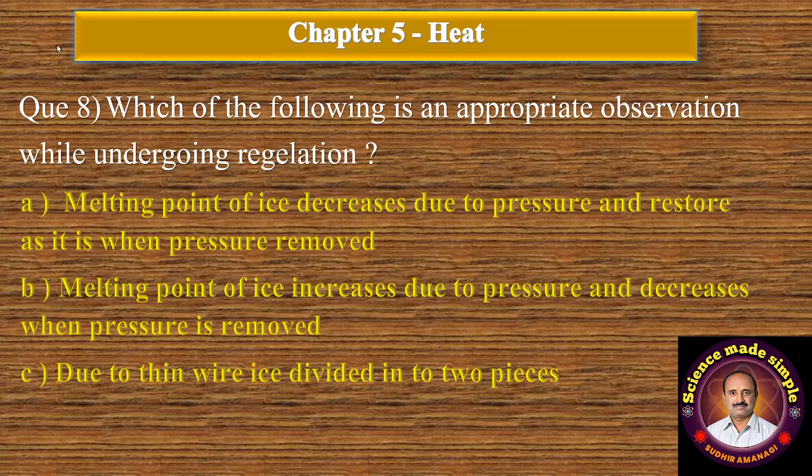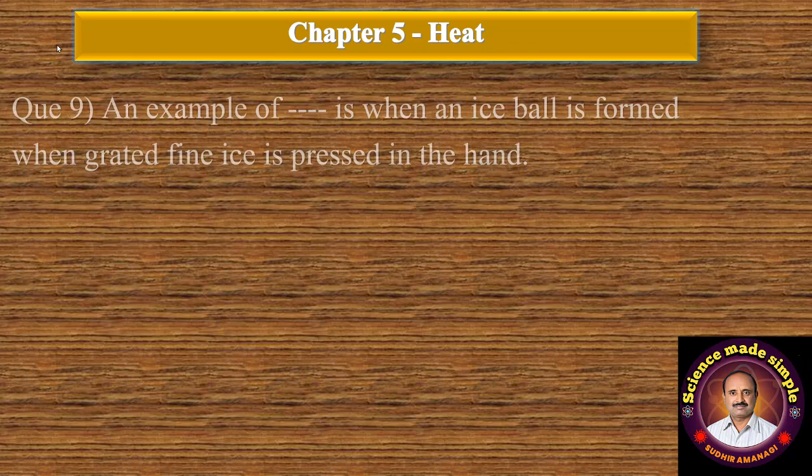Option C. Due to thin wire, ice divided into two pieces. And D option, whole ice converted into water. The correct option is option A, melting point of ice decreases due to pressure and is restored as it was when pressure is removed.